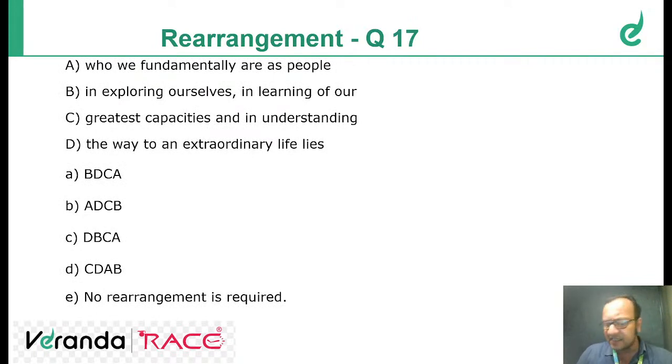Okay, tell me the answer. Question number 17. The way to an extraordinary life lies.